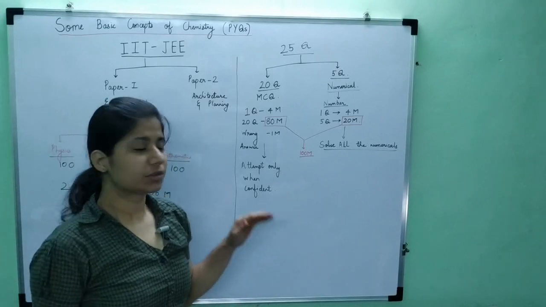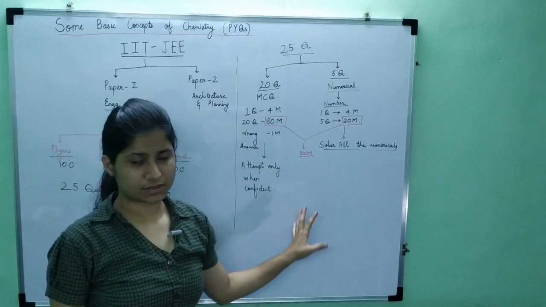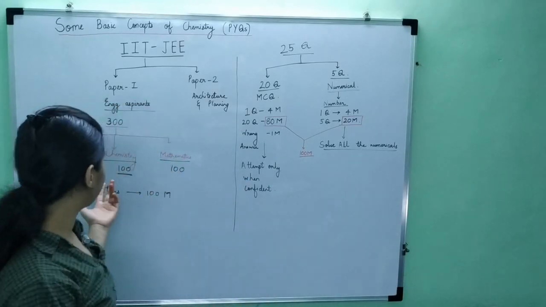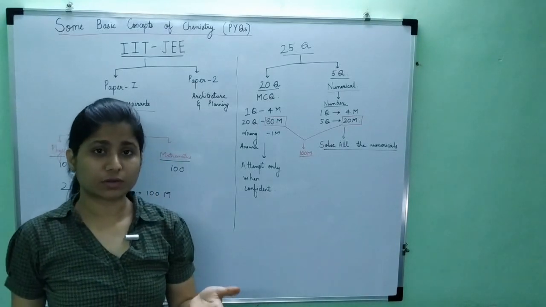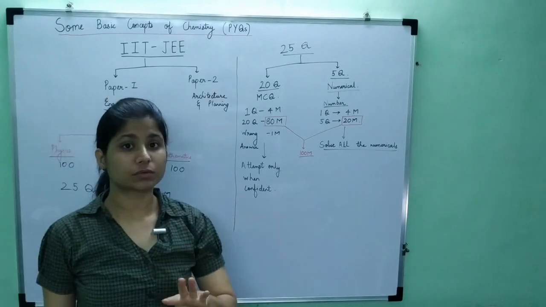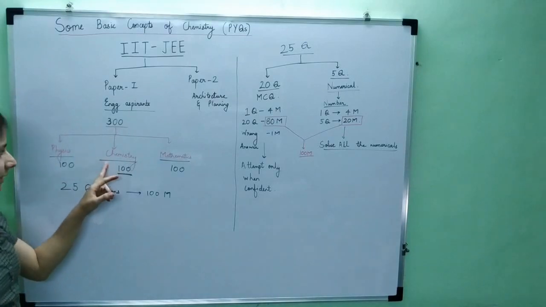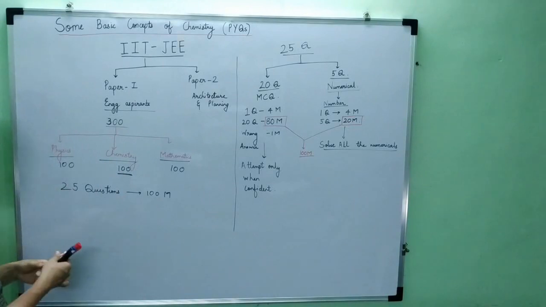Okay. So this is for one paper. For any one paper, this is how it is, and this also applies for the other 2 papers. So if I was explaining for chemistry, this will be applied for mathematics and physics also. Depending on what you score, you have in total 25 questions from each topic, like each branch. In total, how many questions do you have?